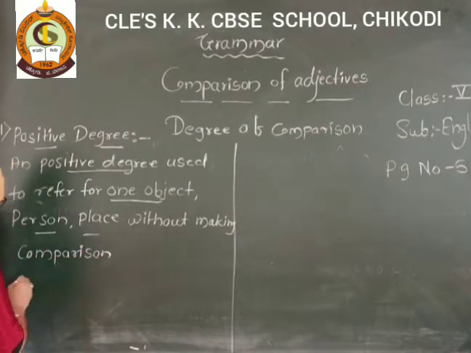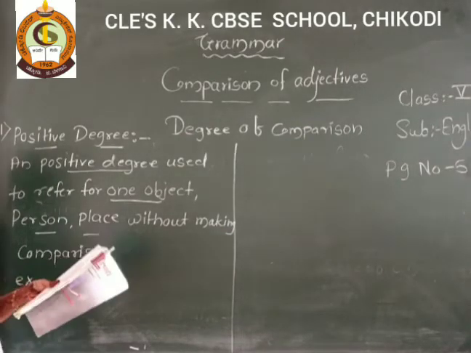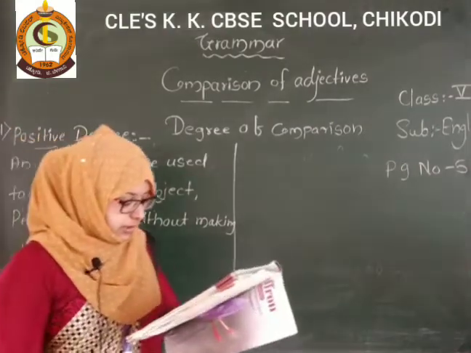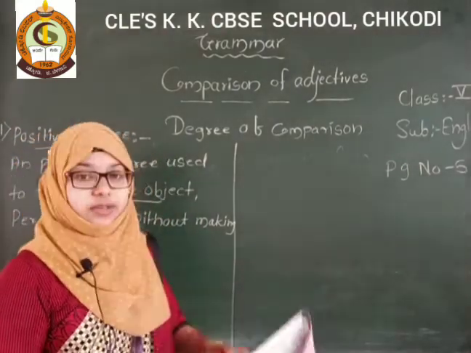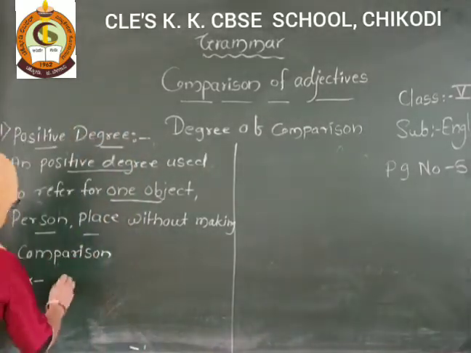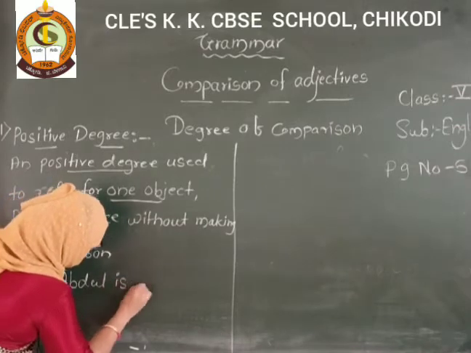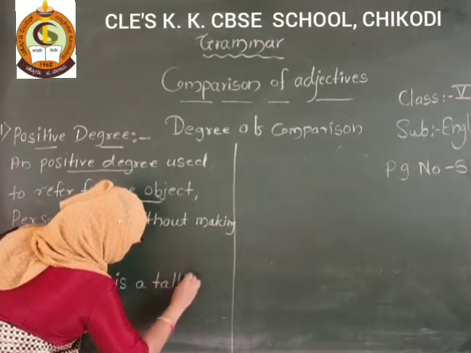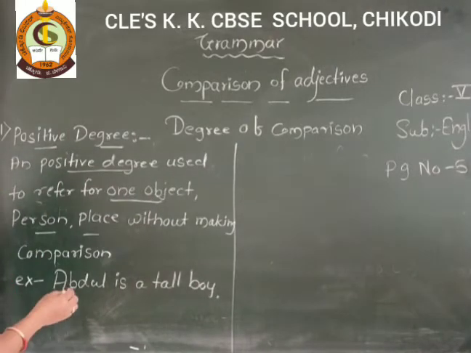Now, here I will write one example, then you can get a clear idea. From your textbook, one example is there. Abdul is a tall boy. So here, this is called positive degree.